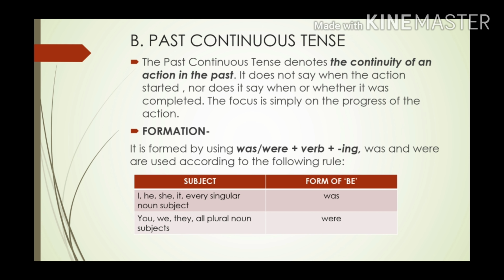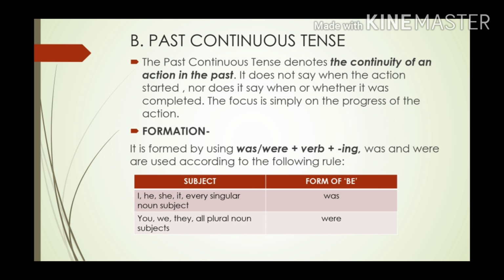Okay. Now let's see the formation. How do we form the past continuous tense? Past continuous tense is formed by using was or were, verb, and then ing. Was and were are used according to the following rule. Whenever we have a singular subject, we use was, and when we have a plural subject, we use were. Let's see here.